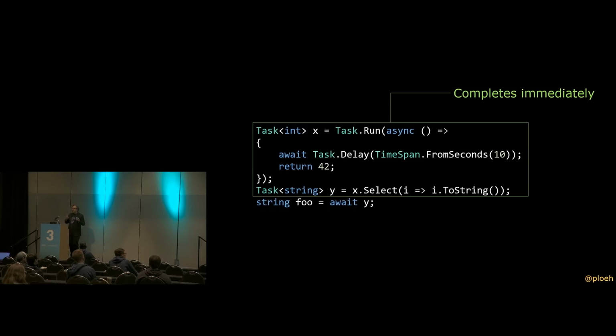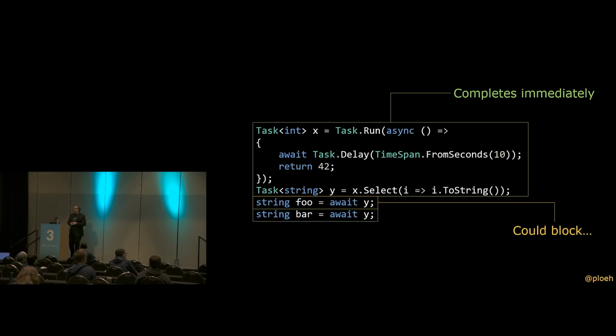Only when I await the value will it block for whatever time is left from those 10 seconds that it's going to delay. If I await the variable once more, again, it completes immediately because, like Lazy<T>, Task<T> also remembers the result once it's calculated once.